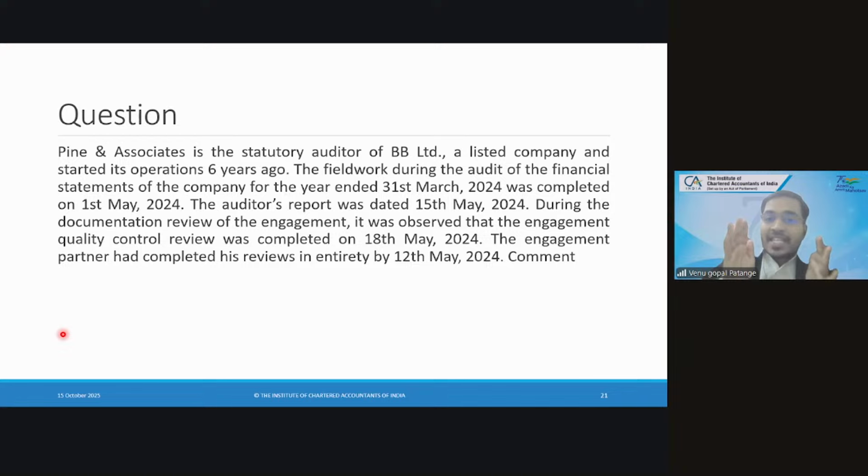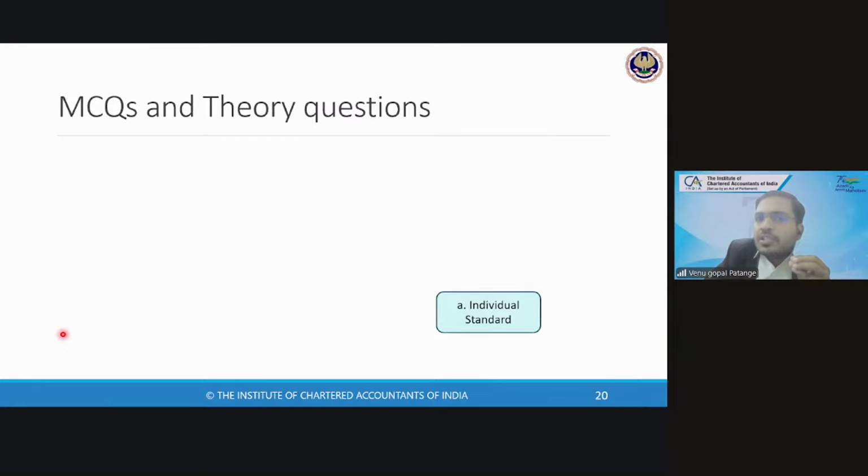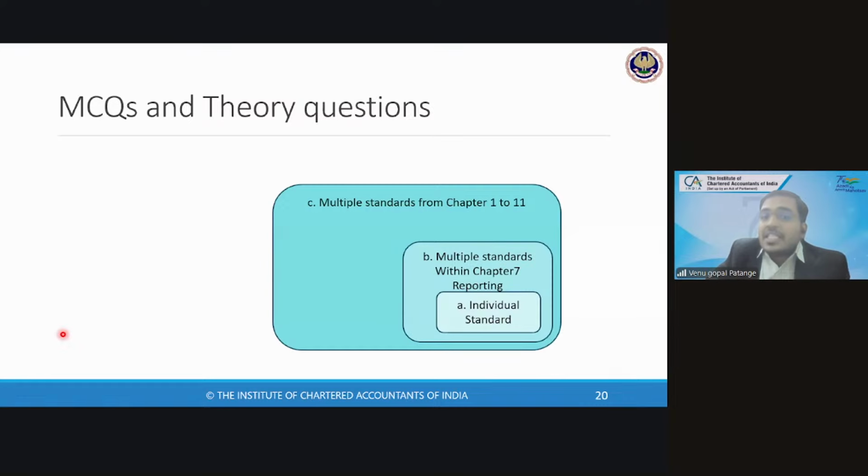Okay. So SA 700, what is SA 700 playing here? The date, right? SA 700 mandates us to mention the date, right? Yes, sir. SA 700 also is the mandate on the date of the audit report. Correct. So if you go back, this is not an individual standard. This is not SA 700 plus some other standards in chapter 7, but this is the question number C, which is SA 220 plus SA 700.